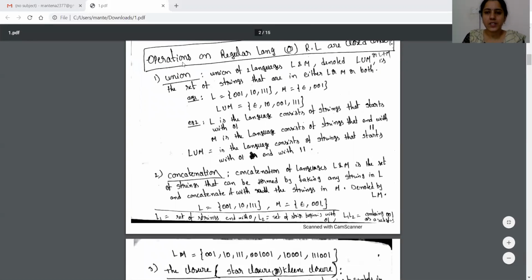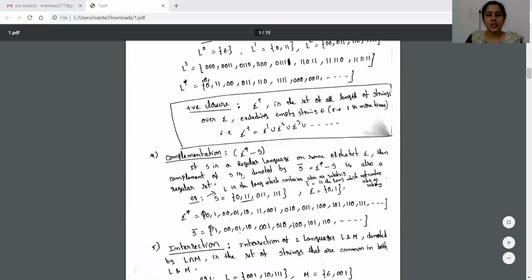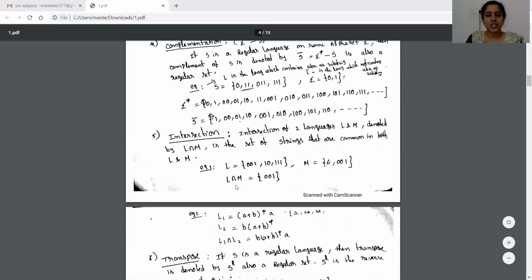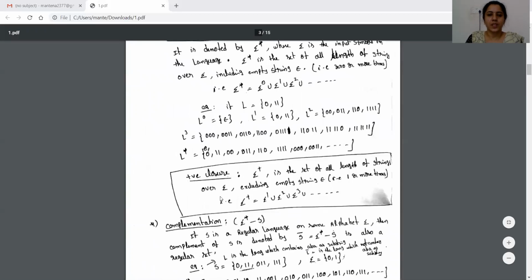And regular languages are closed under these operations. What it means is that whatever operations we are discussing here, if you apply them on any regular languages, then the result is also a regular language. So regular languages are closed under union, concatenation, closure, complement, intersection, transpose, difference, and homomorphism.